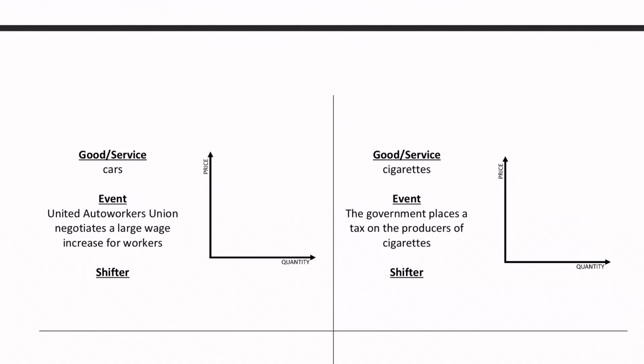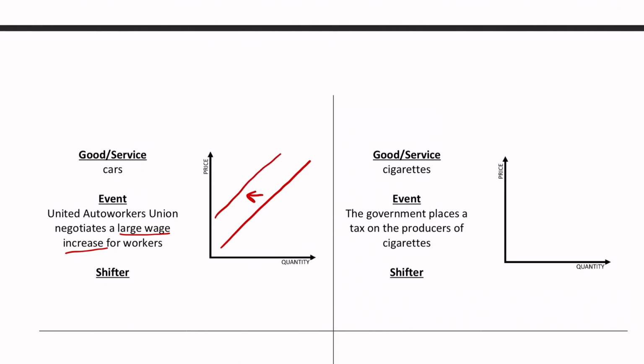Now, one thing I want us to notice here is you could technically argue this one two different ways, and I'll give you both of those ways. The way I would read this is that there's a large wage increase for workers, and workers are an input cost, right? You have to pay your workers in order to work. If you're paying your workers more, that's more money going to the same number of people. And so what that actually means is less money overall to produce cars, so a decrease in supply.